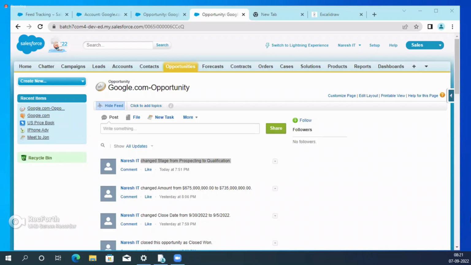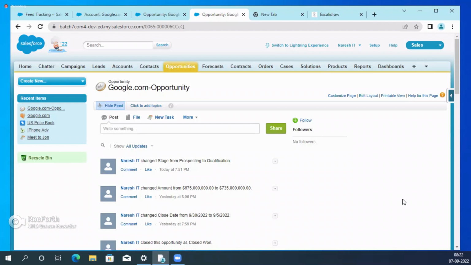For example, some fraud people are changing things, and those people want to delete that feed track, the chatter post. This is one chatter post, but there is no option to delete it. Whatever you are doing on those two fields, those fields are tracked here. This is called chatter feed. What is chatter? Same like our Facebook, guys.